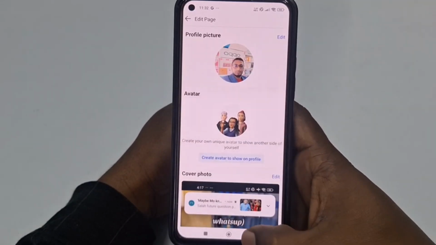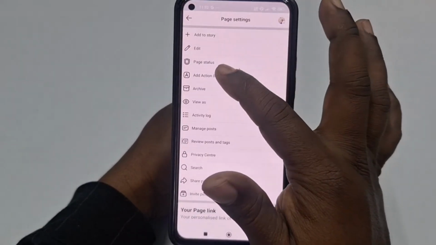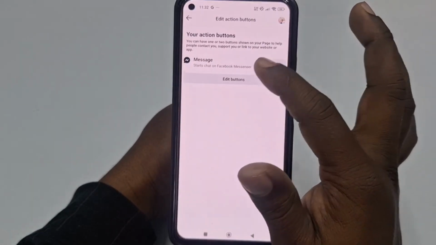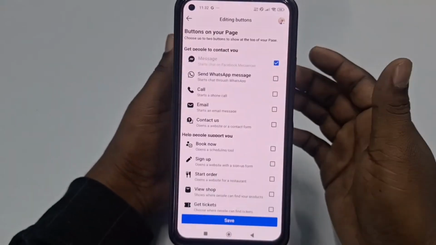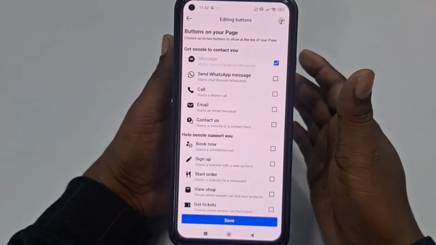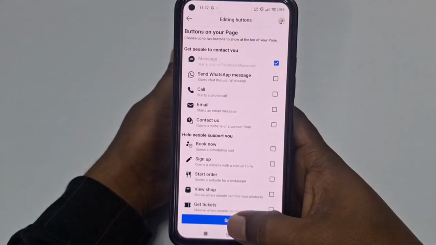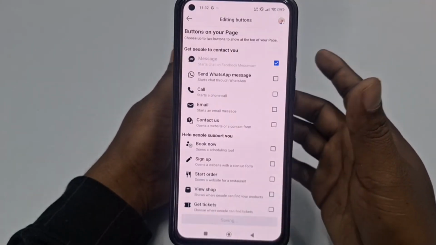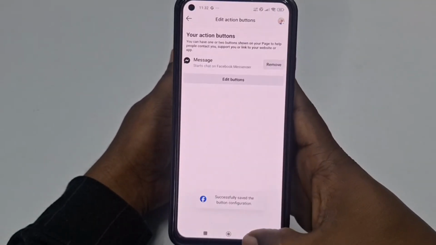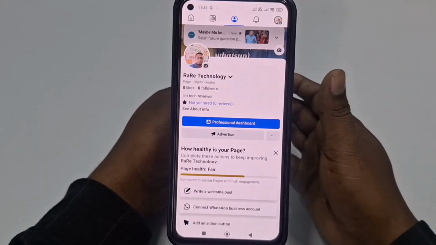and then get back from here, and right now click the add action button. Then you can add your WhatsApp, Messenger, phone number, email, everything you can add here. Okay, after choosing it, just click the save option, and after doing all these things you are done.